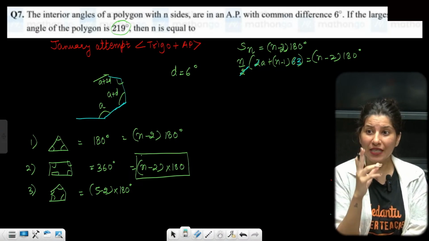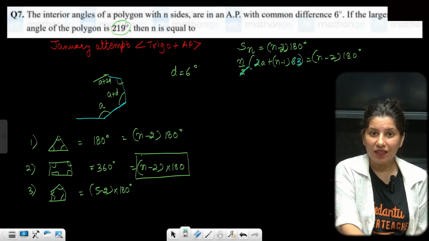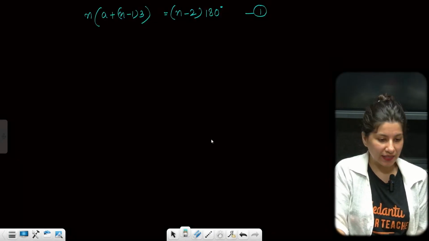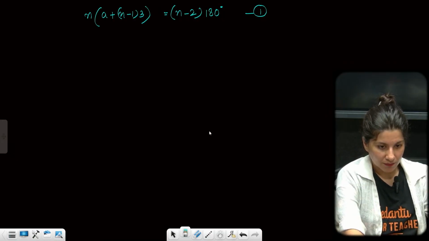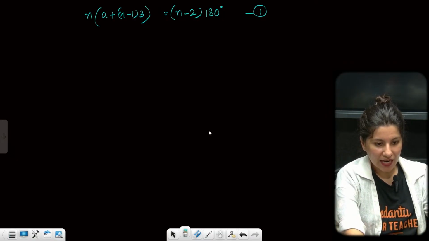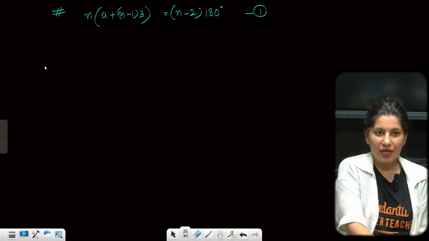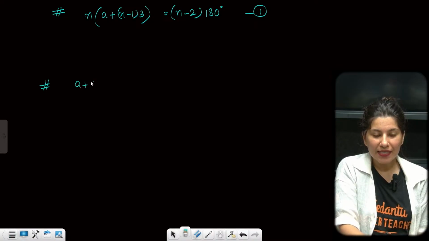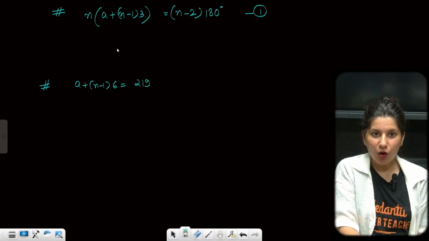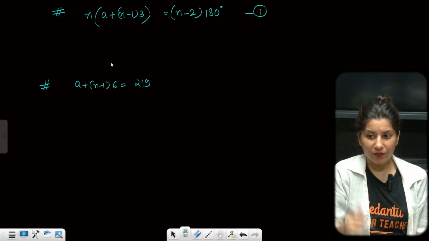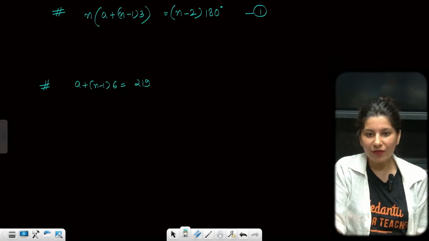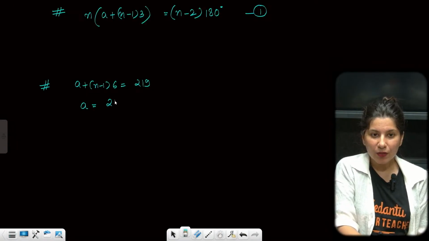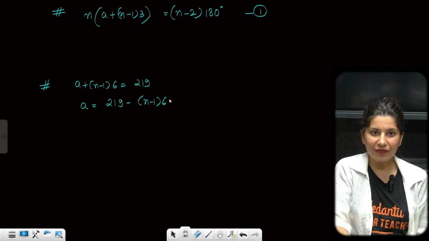what to do? One more piece of information: the largest interior angle is 219 degrees. So the first equation is done, but the second equation will be a plus (n minus 1)d is equal to 219 degrees. What do we want? We want the value of n. So eliminate a: a will be 219 minus (n minus 1) into 6. So the value of a you can calculate and put.